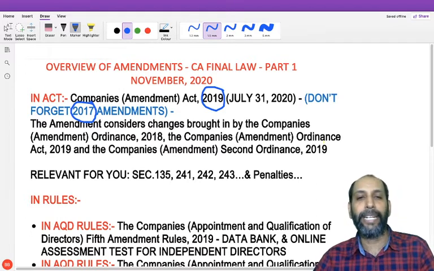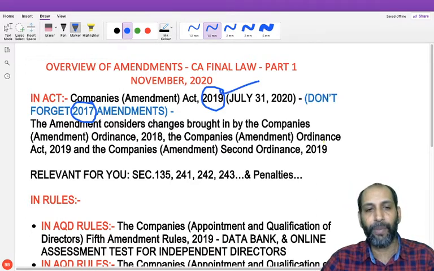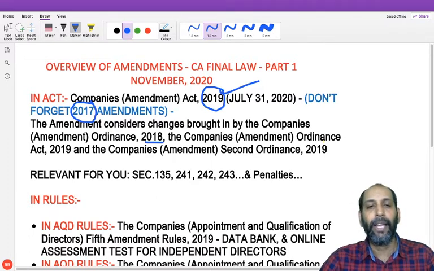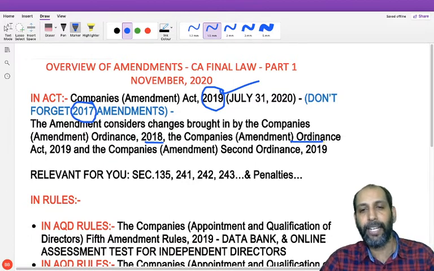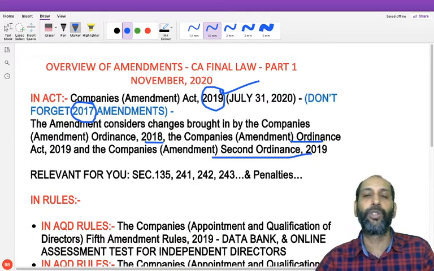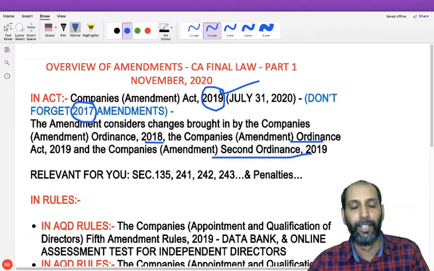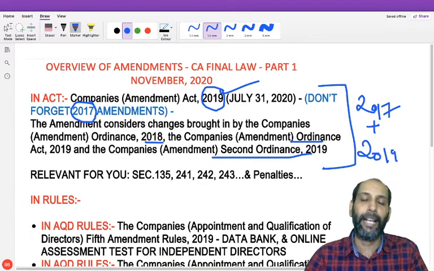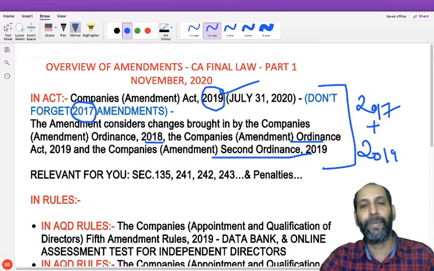Then coming to the 2018 amendment, that is very important because we have something called the Companies Amendment Ordinance 2018. So there are some amendments in 2018 also. And don't worry, because the Companies Amendment Ordinance 2018, the Companies Amendment Ordinance 2019 and the Companies Amendment Second Ordinance 2019 have now been merged into the Companies Amendment Act 2019. In a nutshell, you have to cover the very important 2017 amendment, plus you have to cover the 2019 amendment. These are the two amendment acts: Companies Amendment Act 2017 and Companies Amendment Act 2019.